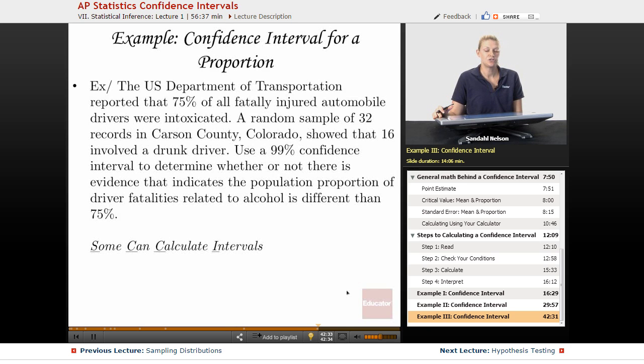Okay, let's do another example. So this will be our final example. Okay, so the U.S. Department of Transportation, and let me actually erase this. You should know what this is, shouldn't be thinking about that.